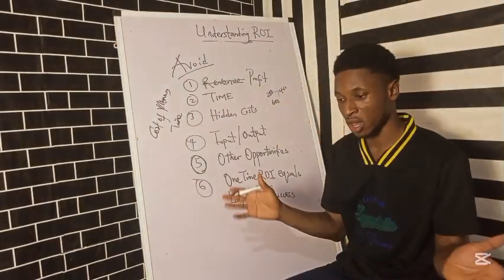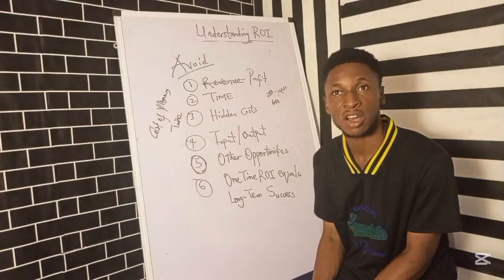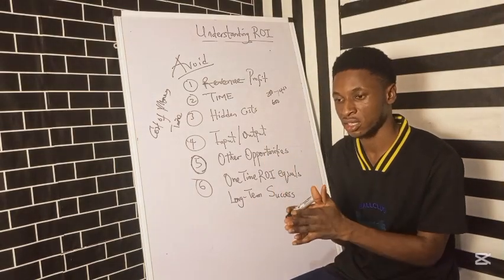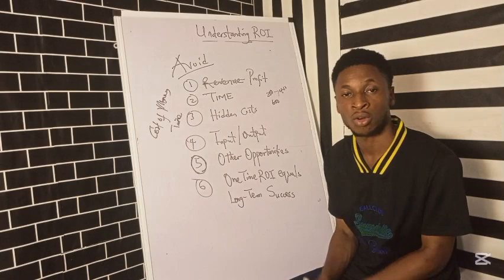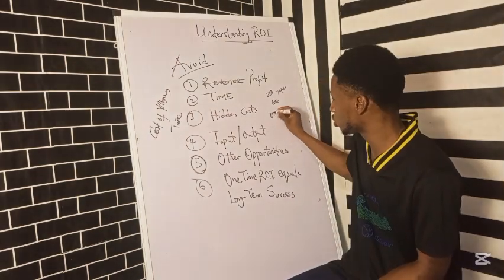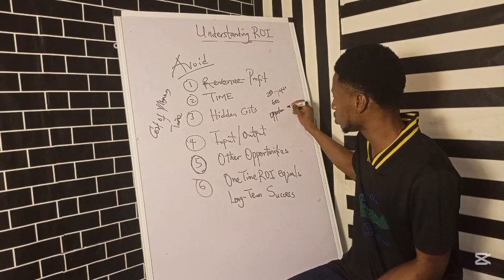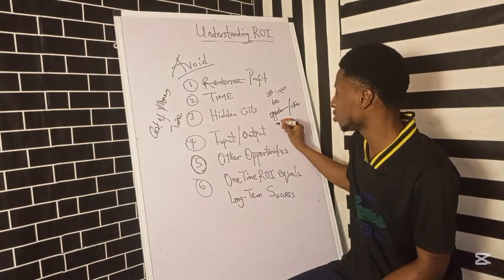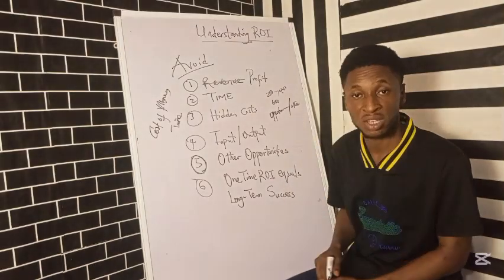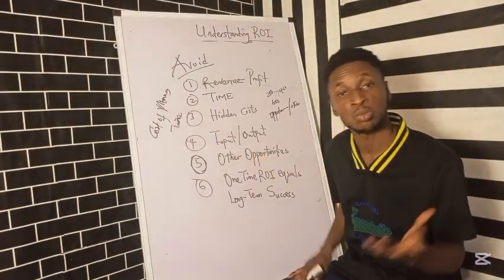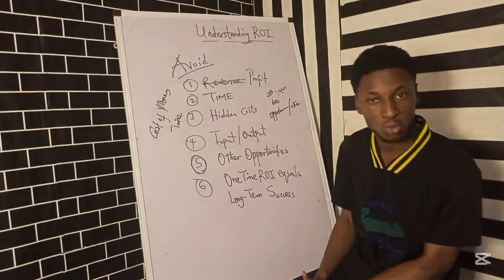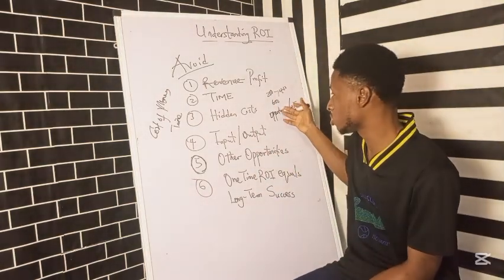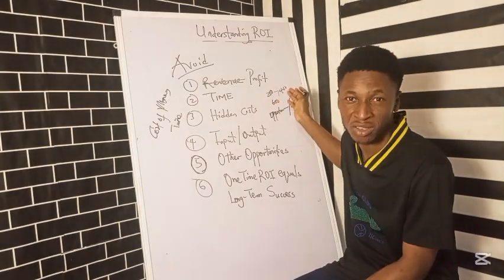Also, there are other opportunities that you must analyze it with. You have benchmarking in accounting. Benchmarking is taking your current opportunity and putting it beside other opportunities and seeing which one is going to make you more money. For example, if you have the money for two things, you see which one is going to make you the most money, and then the other one becomes the opportunity cost, because you don't want to spend your time on something when you can be spending it on another thing to make more money.